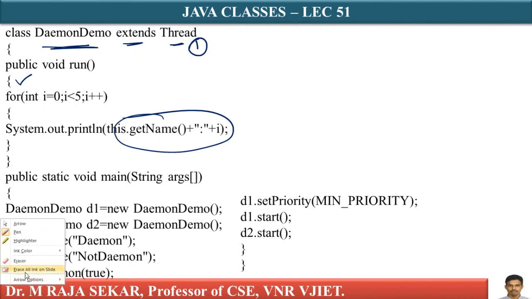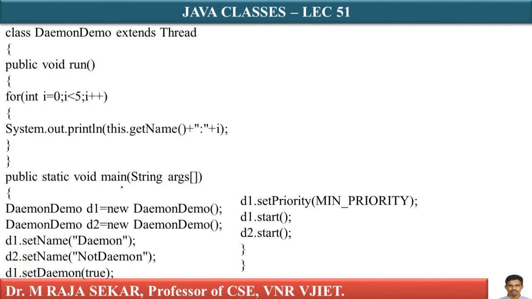Let me go to my main method, public static void main(String[] args). What is my class name? DaemonDemo. How can I create an object? Class name, object name equal to new class name. This is my first thread, d1. For my second thread, class name, object name equal to new class name. Now I have two threads, d1 and d2. I have a method known as setName. Observe carefully, in setName, N is a capital letter. For d1, I am writing d1.setName equal to daemon.